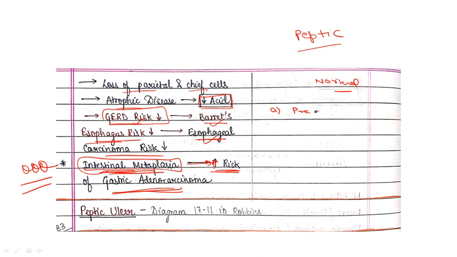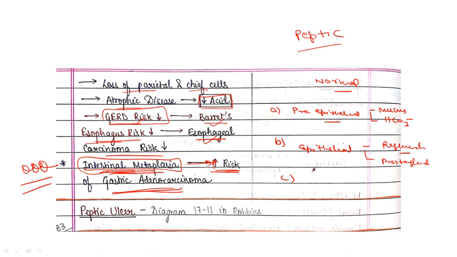First, pre-epithelial defensive forces. What are the pre-epithelial defensive forces? Two: the first one is your mucus, and the second one is your bicarbonate. So these are the two pre-epithelial defensive factors. You can also write this in your chronic gastritis topic. Okay. Now the second is your epithelial defensive factors. It includes basically the regenerative capacity of the epithelium, and the second one is your prostaglandin secretion. So prostaglandin and regenerative capacity of epithelium come under this.